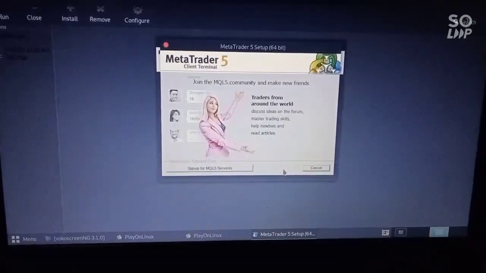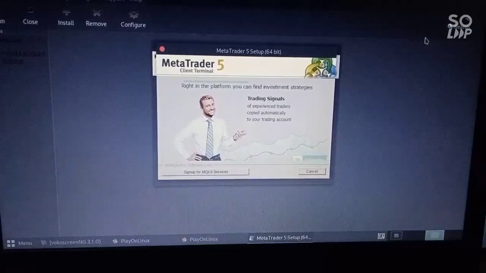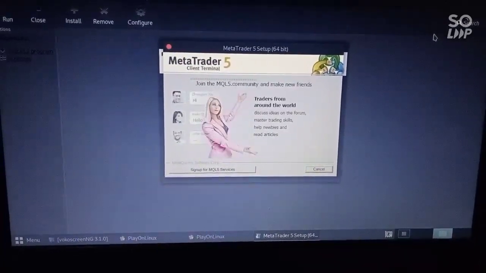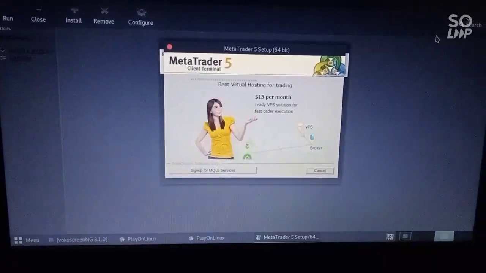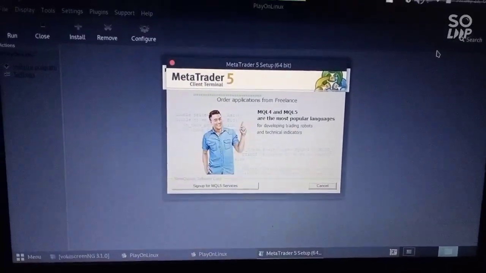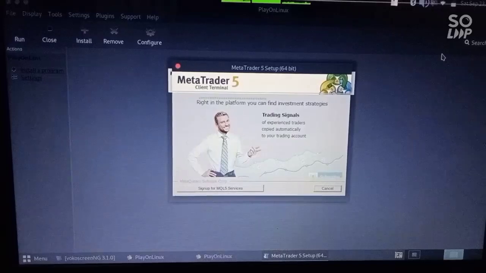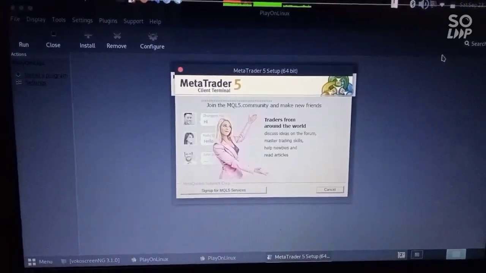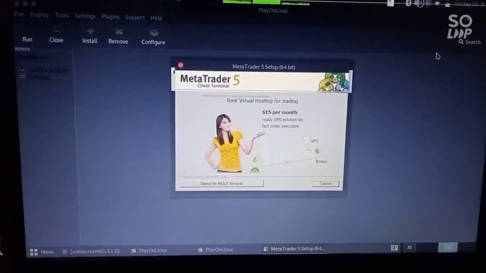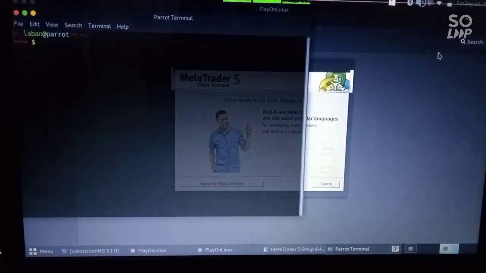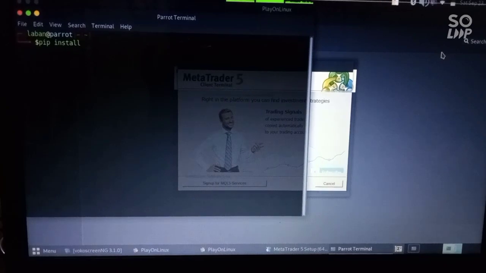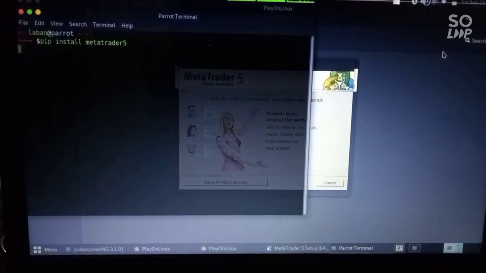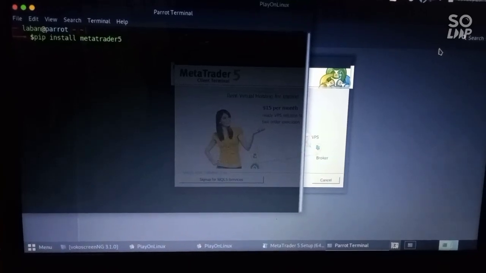Let me come back after the installation has finished. Since it is half completed, there's something I wanted to ask. If you know how to install the MetaTrader5 Python package and integrate it with a Linux system, kindly let me know, because I tried and it didn't work. So let me try as I wait for the installation to go on.